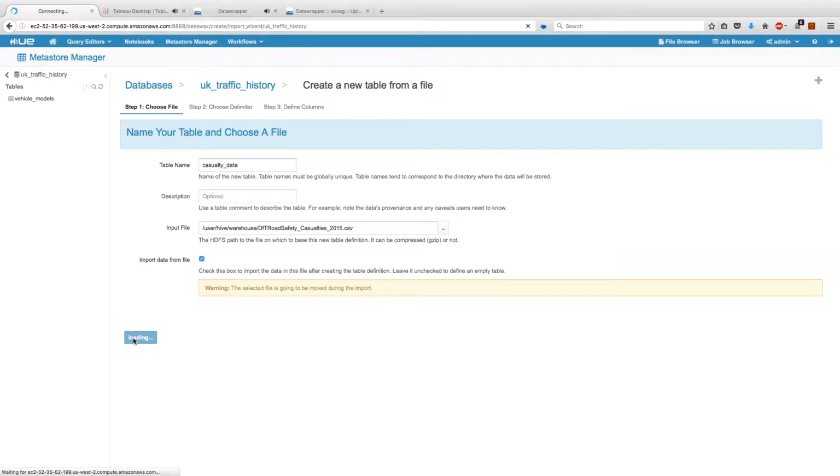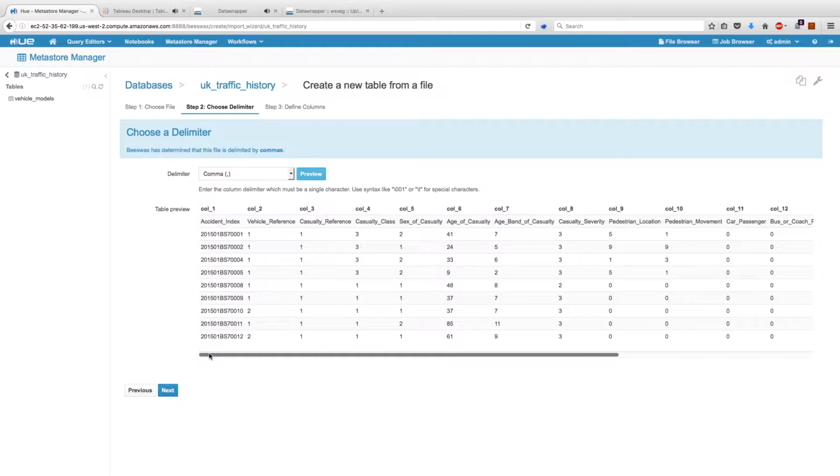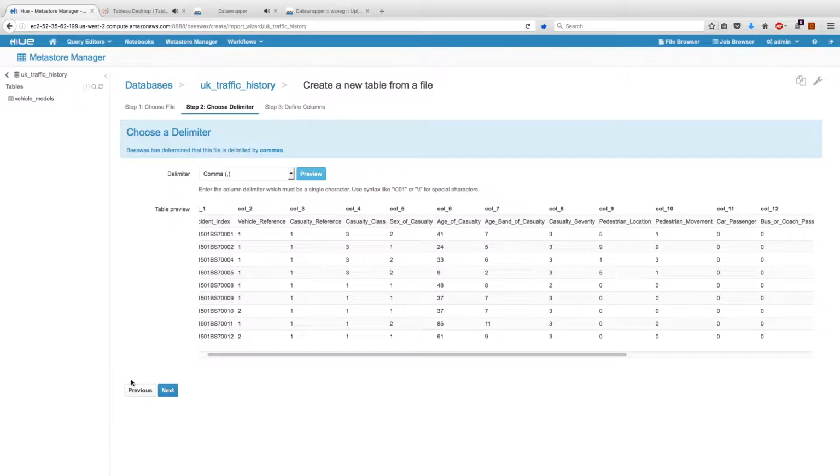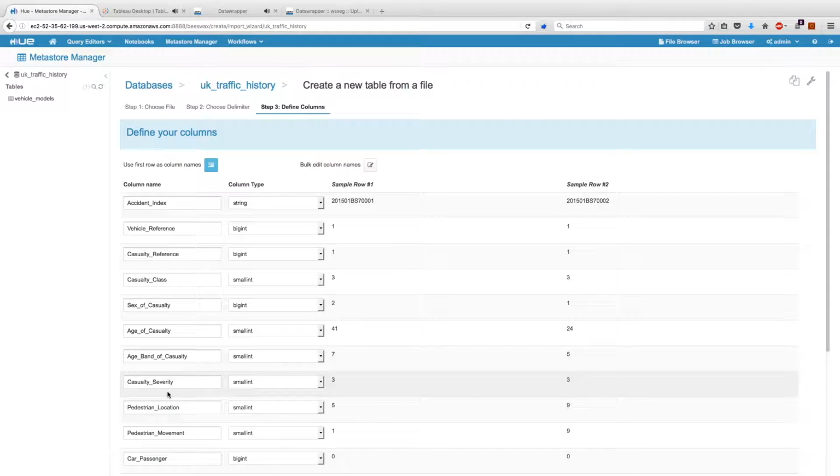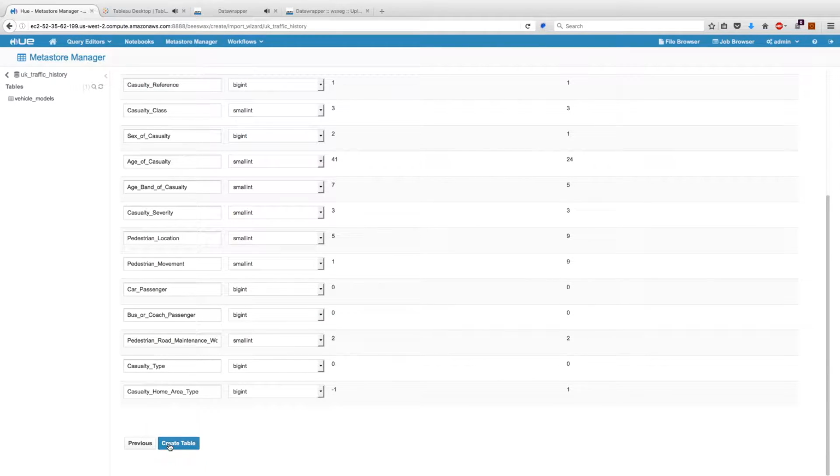Click Next. If you notice, this is a preview of the CSV file, and we can see that it looks the same as when we opened it in Excel. I'll click Next. This gives me an example of the data types, and then gives you 2 sample rows to make sure that you match up the correct data type with the correct data. Everything looks good, so I hit Create Table.